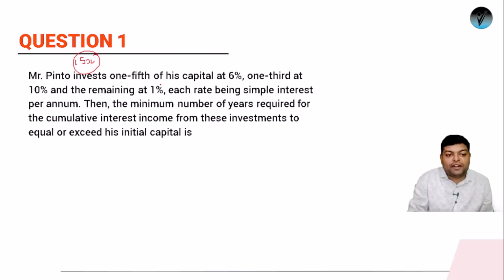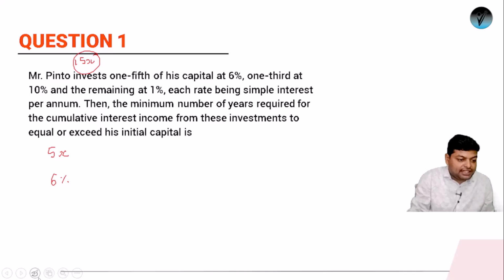So 1/5 of his capital means 3x, oh sorry, 1/5 will be 3x. Then we have 1/3. So 1/3 will be 5x. This has been invested at a rate of 10% per annum.